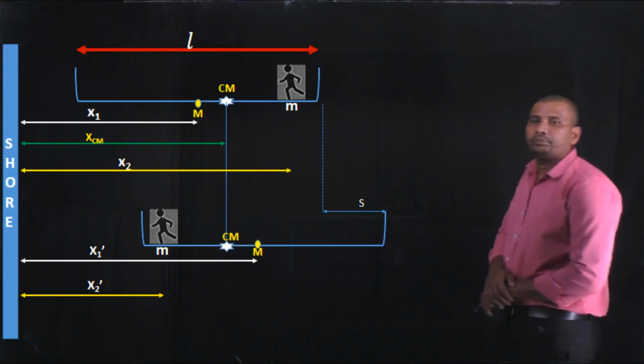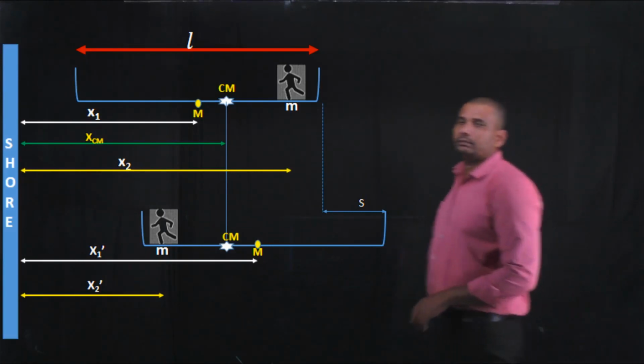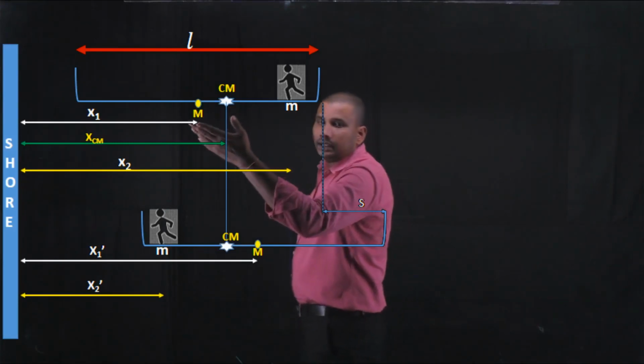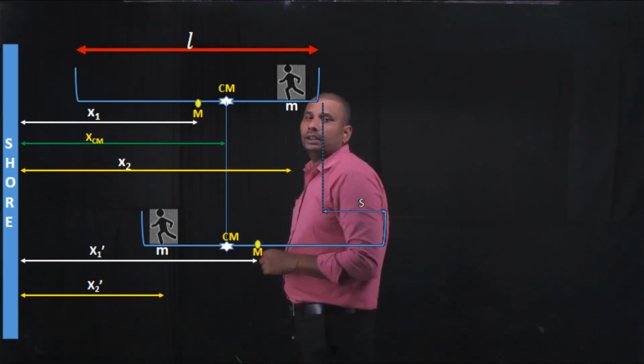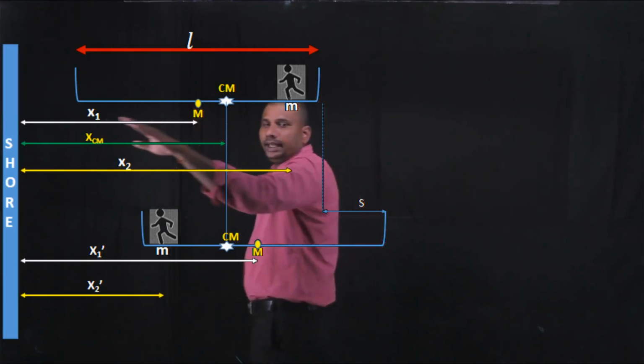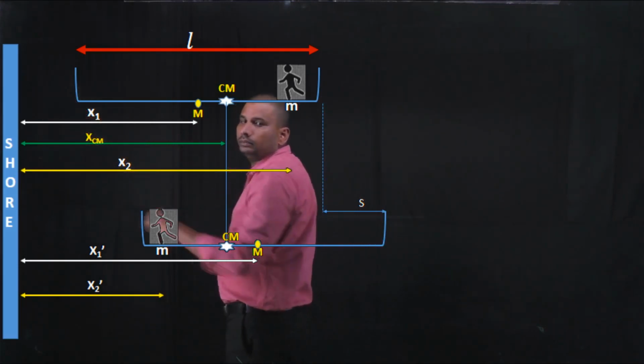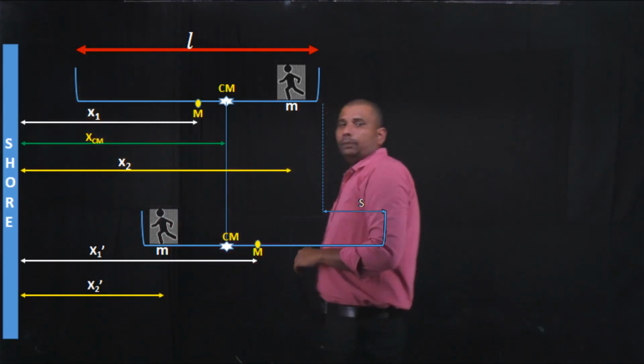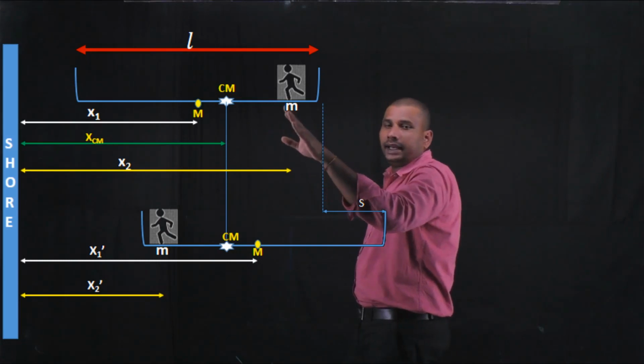In this application there is a boat of mass capital M. It is at a distance x1 from the shore, and inside the boat a person is standing.